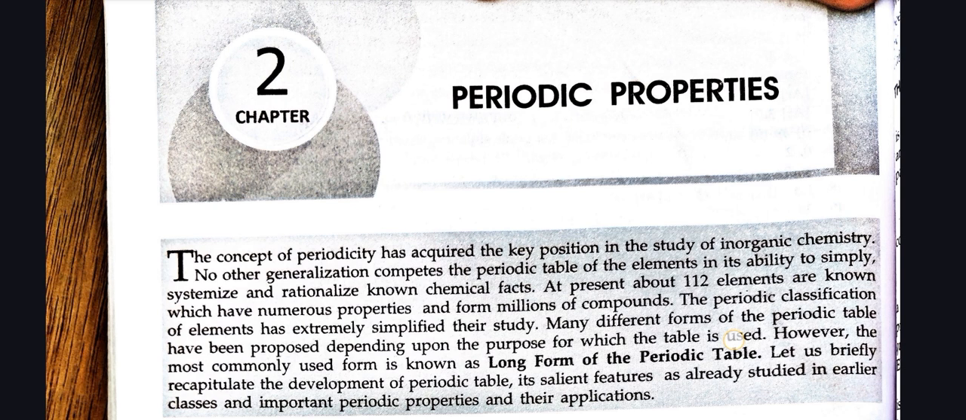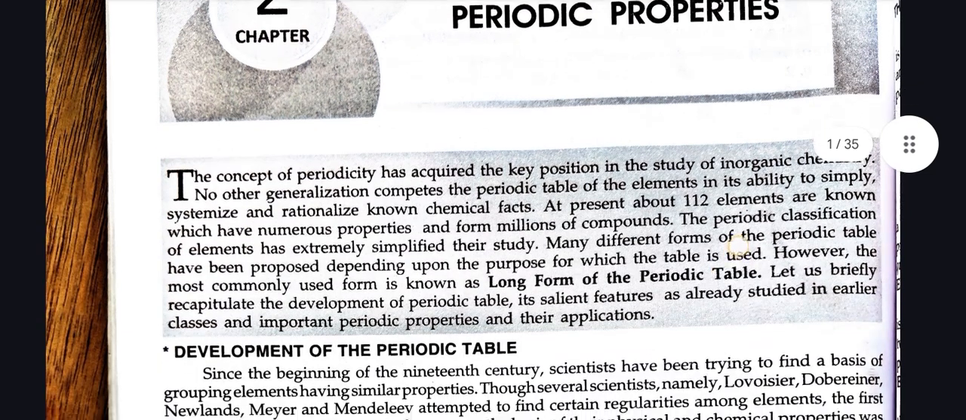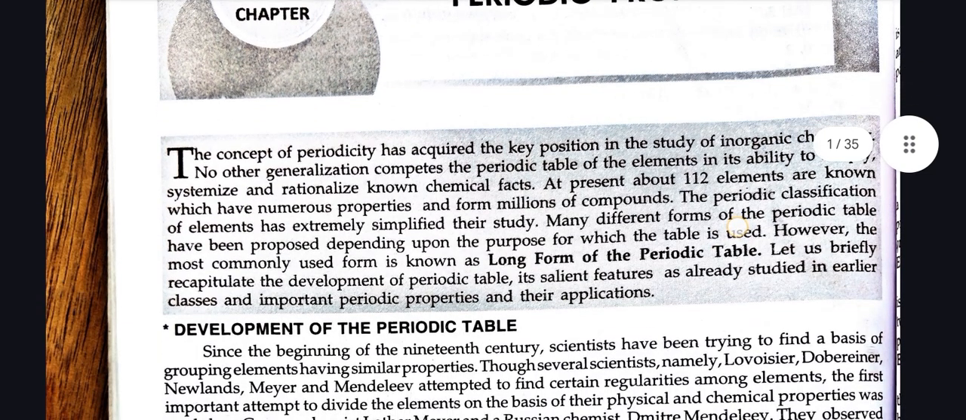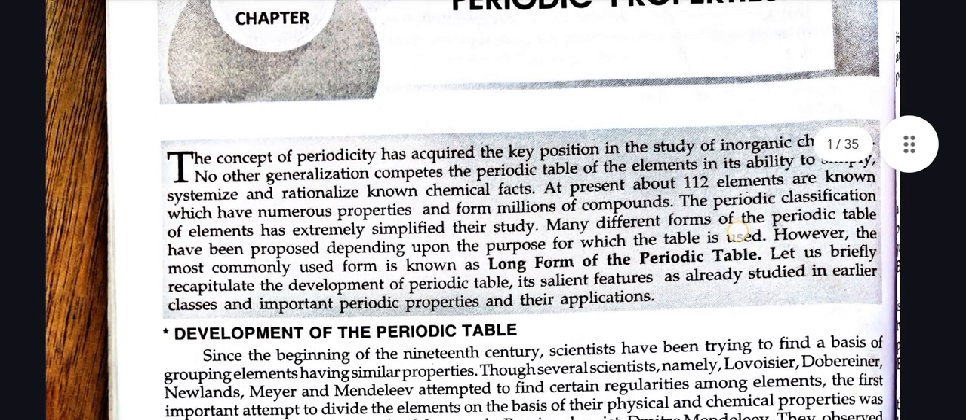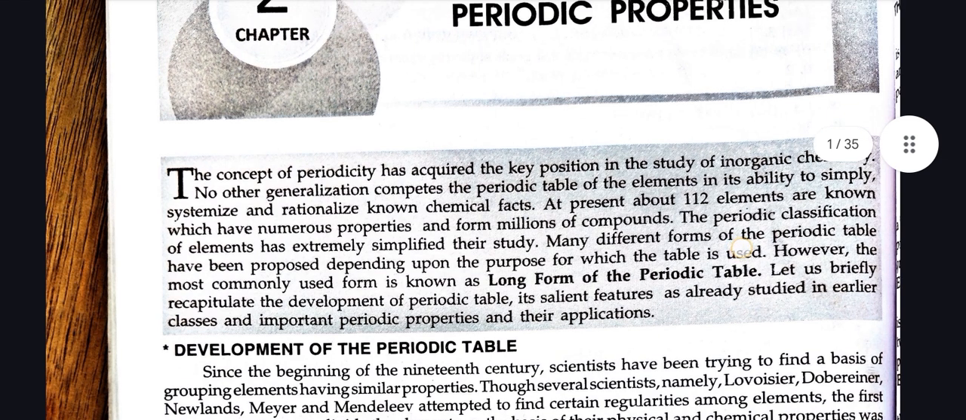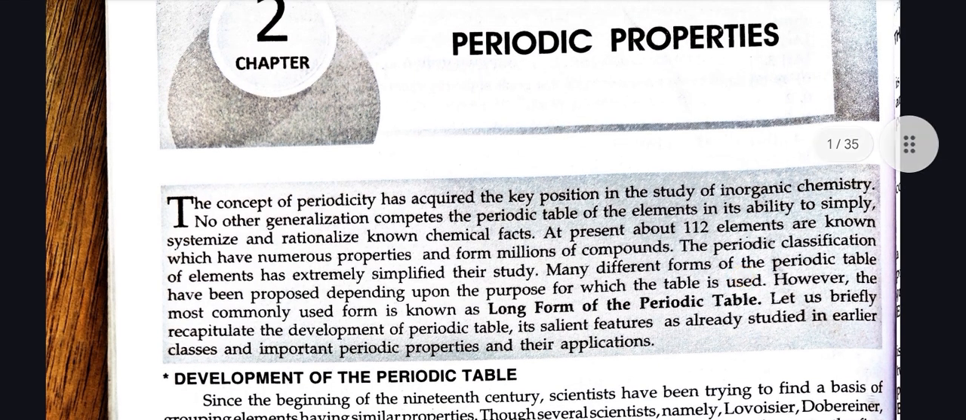The concept of periodicity has acquired the key position in the study of inorganic chemistry. No other generalization competes with the periodic table of the elements in its ability to simply systemize and rationalize known chemical facts. At present, about 112 elements are known which have numerous properties and form millions of compounds. The periodic classification of elements has extremely simplified their study.